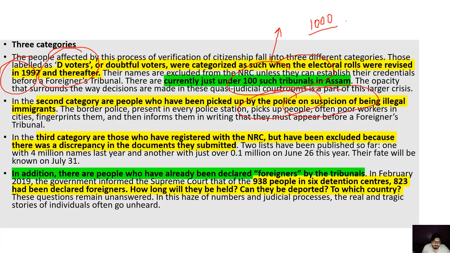And the third category is those who are left out in the NRC exercise. Their numbers are in millions. In these foreigner camps, out of 938 people in 6 detention centers, 823 people are declared totally foreigners. Where will they go now? What is going to happen in the future? Because Bangladesh has said a clear no, that we will not accept a single person here. So what is going to happen now? How are we going to discuss this with Bangladesh?